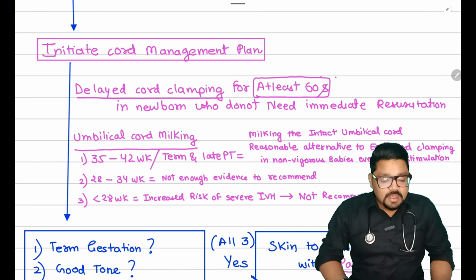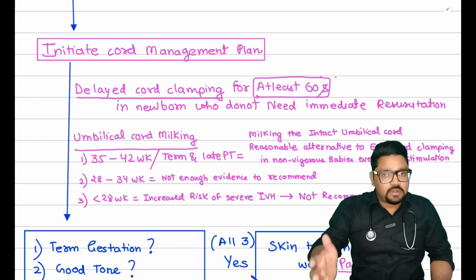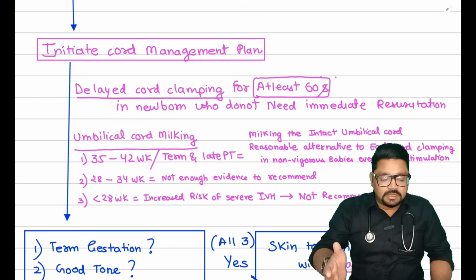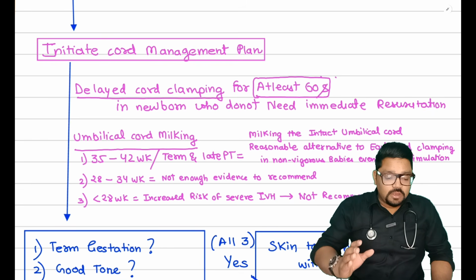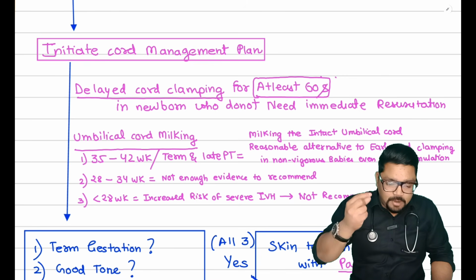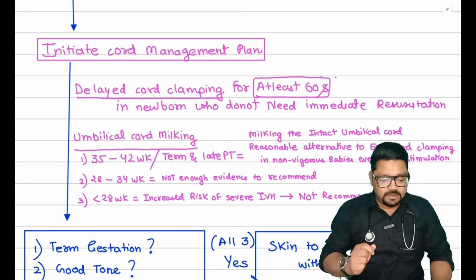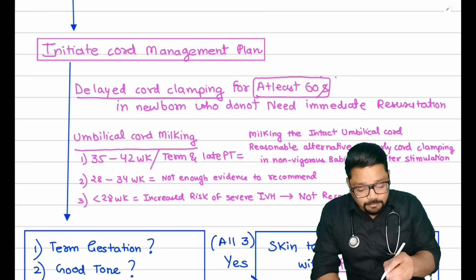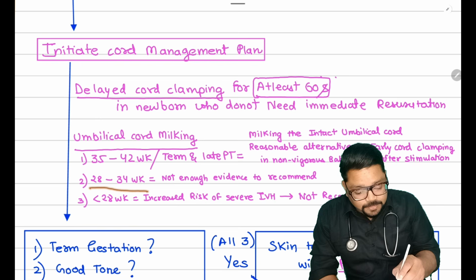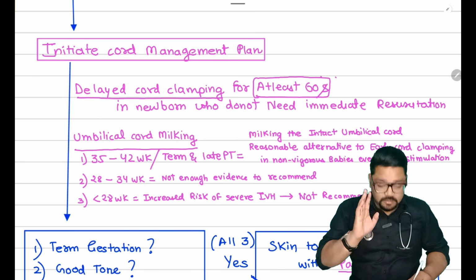So what it says is, for example, if for any child you may not be able to do delayed cord clamping and the child is a term or late preterm delivery, then milking of the umbilical cord to provide some amount of excess blood to the baby, to prevent anemia and the other risk factors, is advisable. From 28 to 34 weeks, there is not enough evidence to recommend umbilical cord milking. Remember the line.